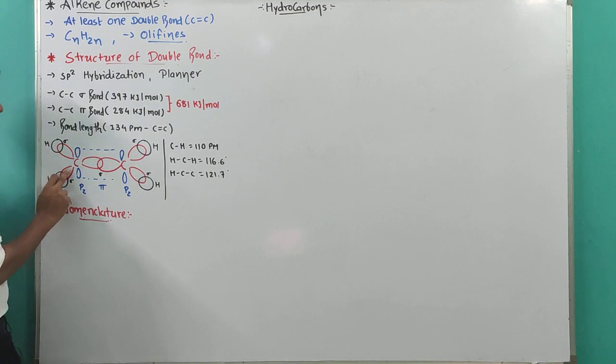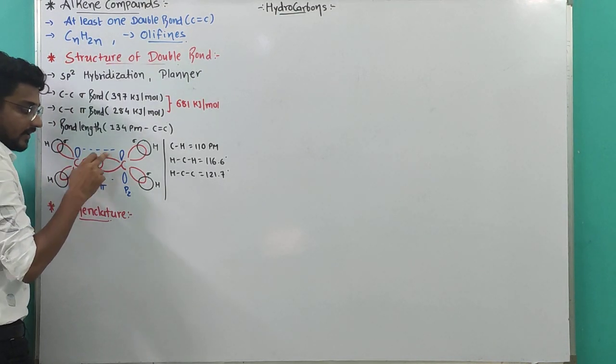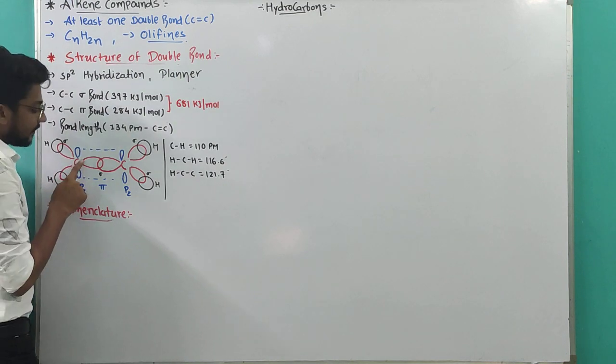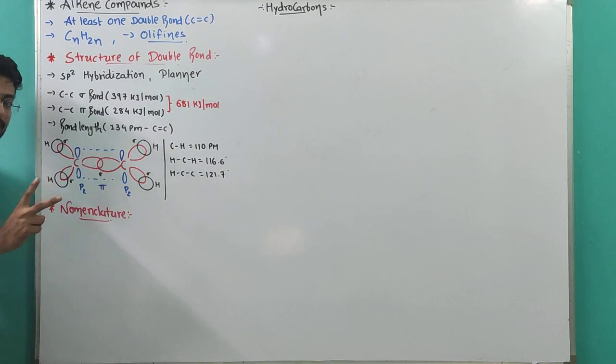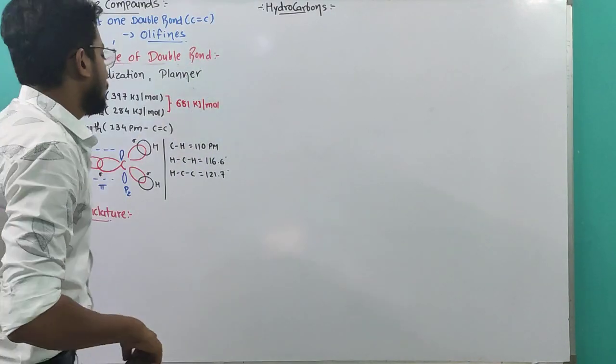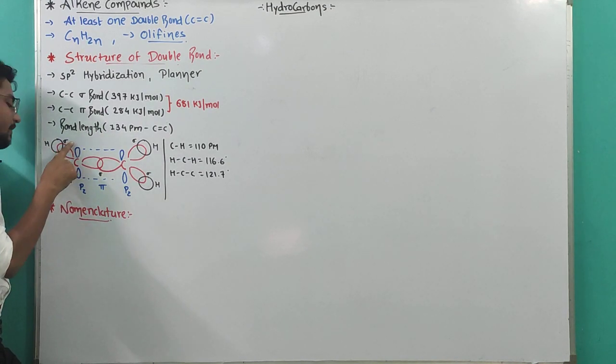Now, two of these hybridized orbitals will be overlapped by hydrogen atoms respectively, whereas one orbital of each carbon will be overlapped by the other. When orbitals containing opposite spin electrons overlap head-to-head, a sigma bond will form.